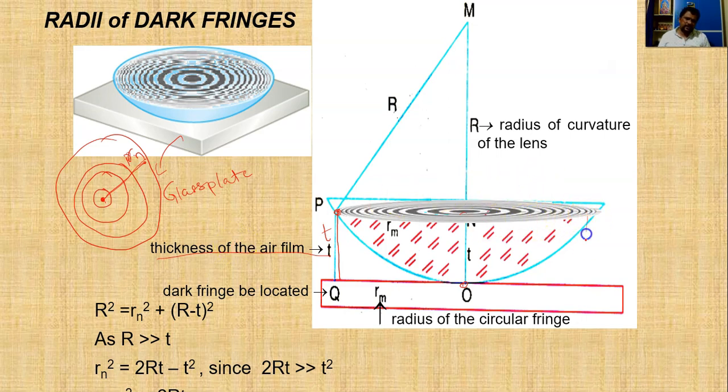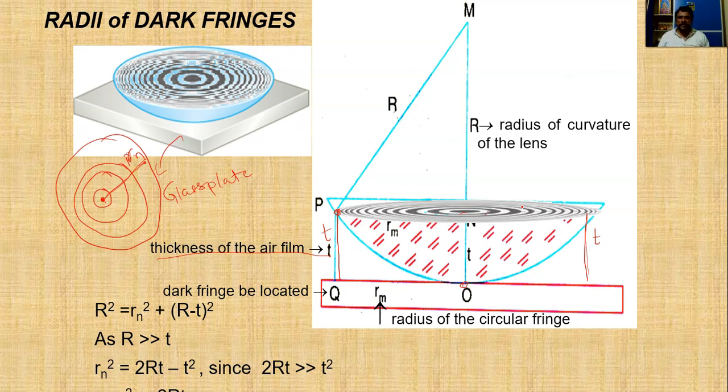But if you take this side also, it is of thickness t only, because we have already discussed that the locus of points which have equal air thickness forms a Newton ring. That's why the shape of the Newton ring is a circle.